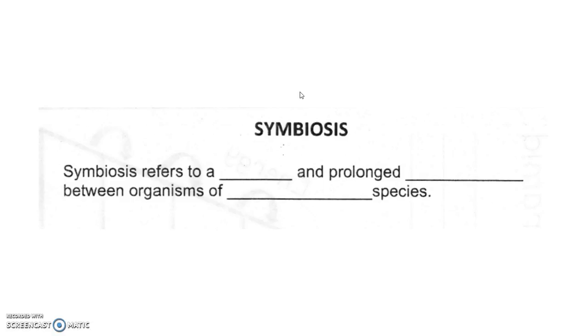We're going to talk about symbiosis. All right, symbiosis refers to a close and prolonged interaction between organisms of different species. Okay, what the heck does that mean? It's like two people living together. One of them usually does the dishes and everything in the house, and the other one mows the yard and does the things outside. They both benefit each other.